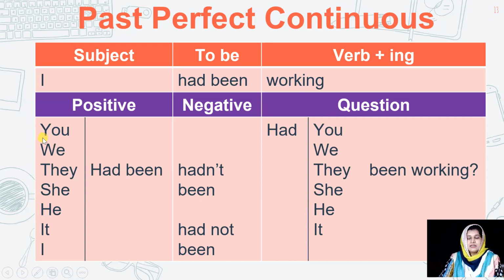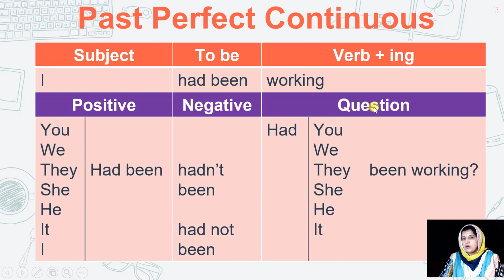You can see that first we added subject, then helping verb, and after that main verb. Now we'll see how to make the negative sentences like you had not been working, they hadn't been working, he had not been working. So it's all up to you whether you want to use the contracted form or you want to use full form.